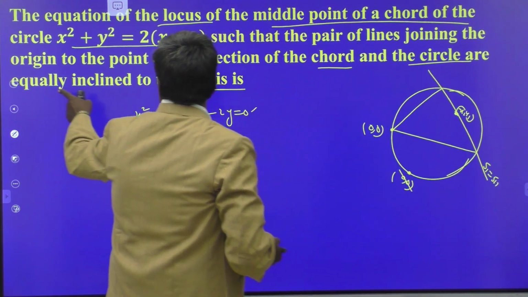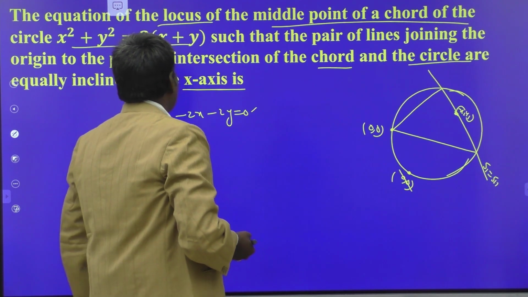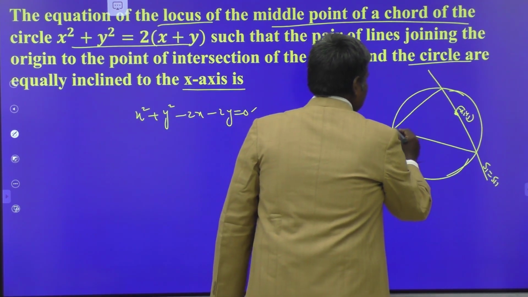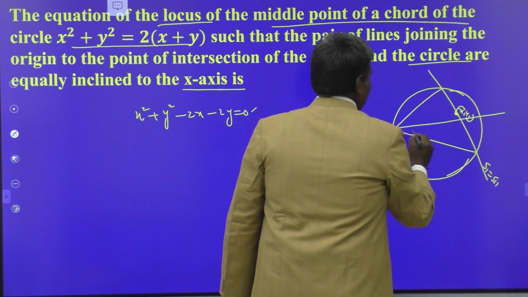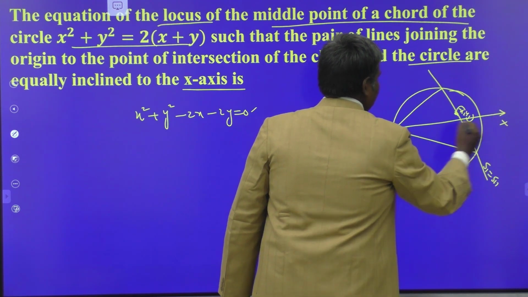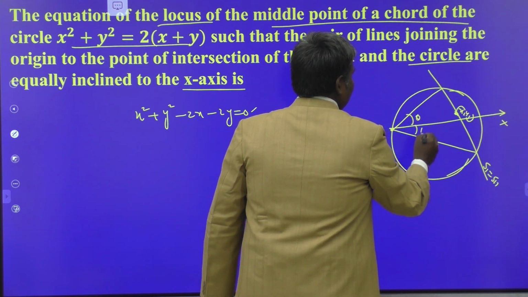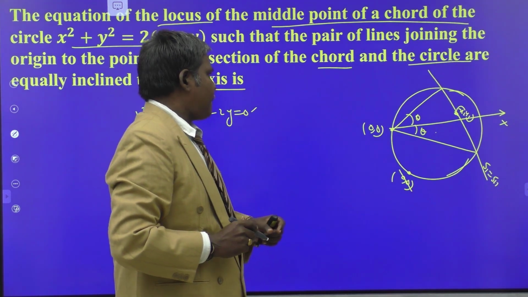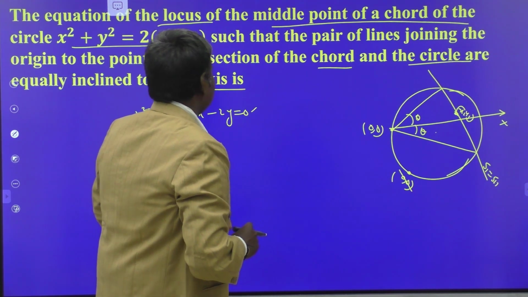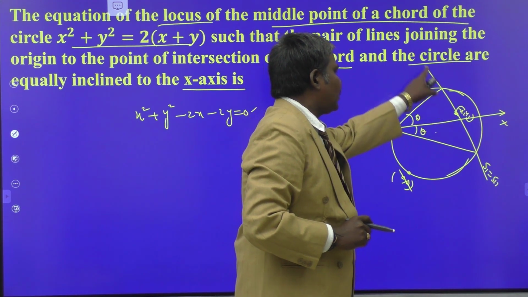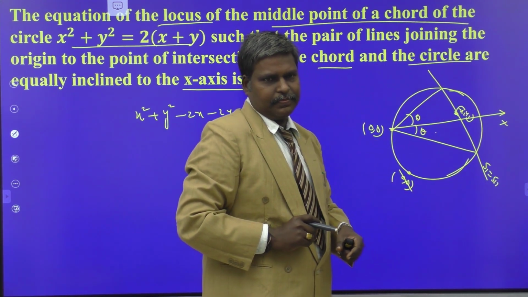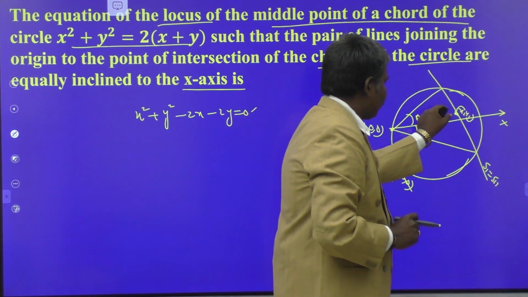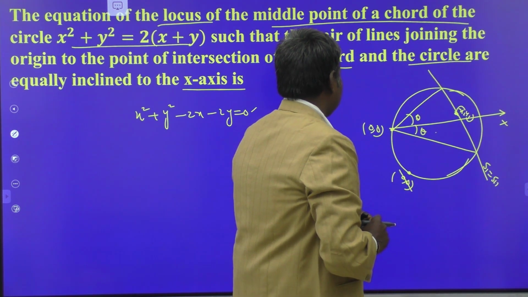X-axis. What is the role of the x-axis here? X-axis is equally inclined to these two lines. That is, suppose your x-axis is in this manner. If it is theta, automatically this is also theta. That is the question you have to write. Locus of midpoint of chord of circle. You are going to find out the locus of midpoint of the chord of circle.